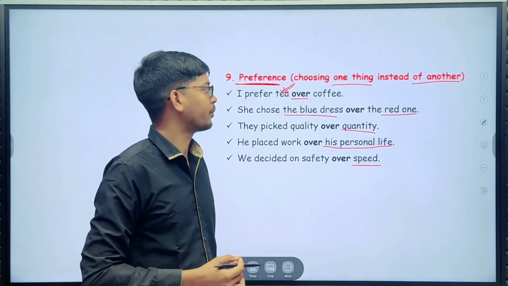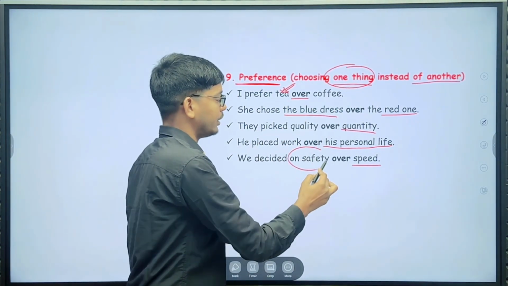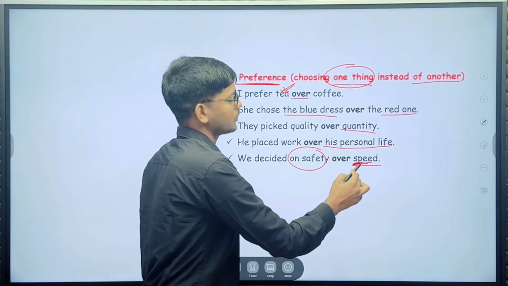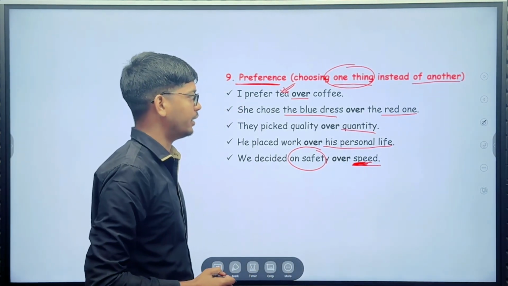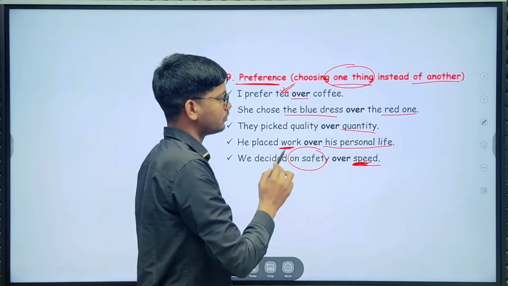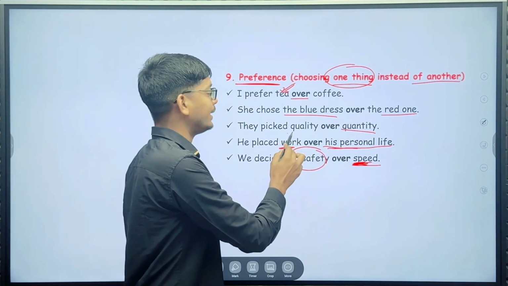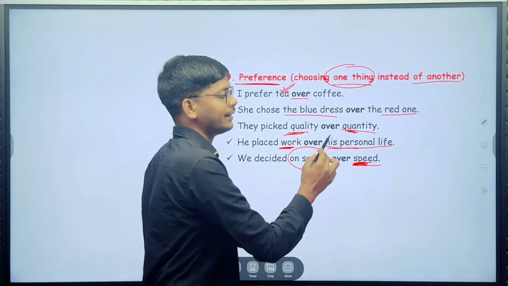So here, choosing one thing: we choose safety instead of speed. He chose work instead of his personal life. They picked quality instead of quantity.